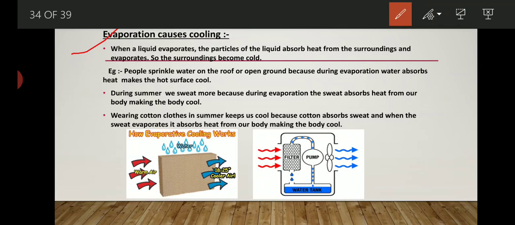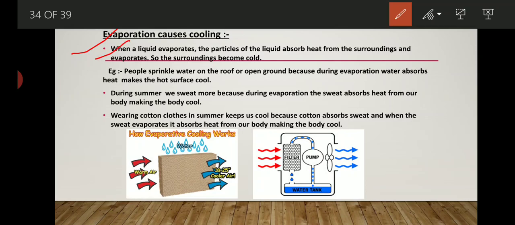How? See, now in summer days we are using an air conditioner or desert cooler, and we feel cold. Whenever we turn on the air conditioner or cooler, the temperature of our room goes down and we feel cold. So why is it so? It is because evaporation causes cooling. Now let's see. When a liquid evaporates, the particles of the liquid absorb heat from the surroundings and evaporate. So the surroundings become cold.